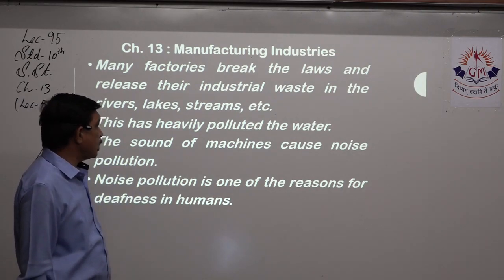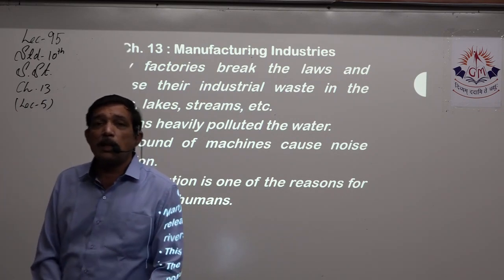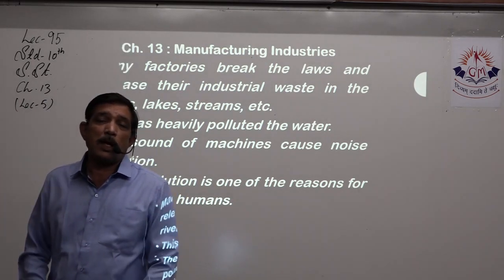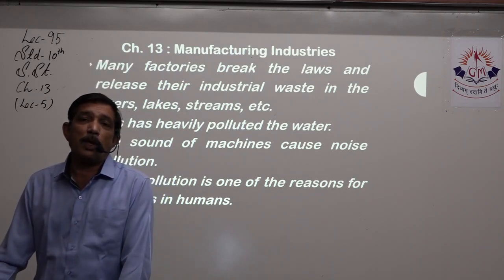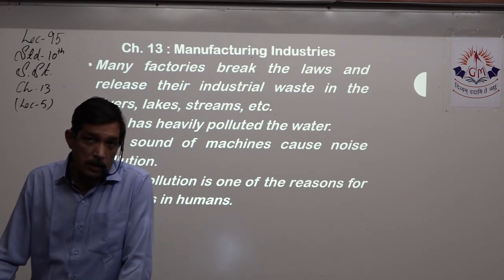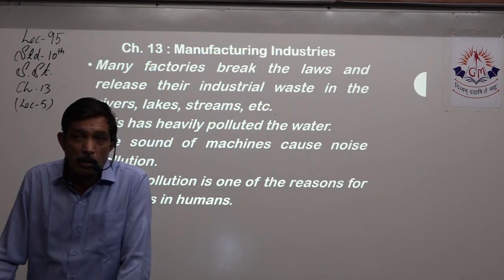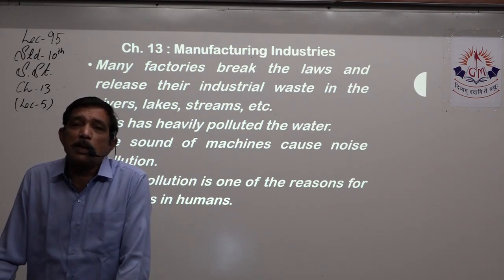The sound of machines causes noise pollution. We are talking about the cotton textile industry. It's quite huge, and the factory is also quite big, having lots of big machines, and they produce lots and lots of noise. Even if you shout where the machines are, you won't be able to hear what the other person has said. Right? That much is the noise level.